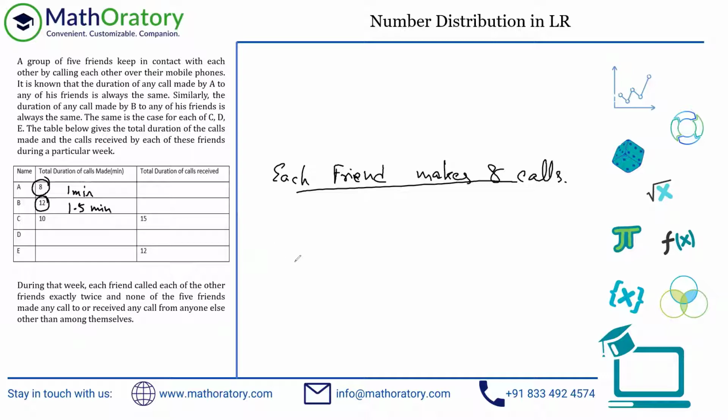The same thing we can do for C as well as whatever else is presented. So let's figure out C. C is 10 by 8, this is what we are looking for. Reduce it to 5 by 4, so you have 1.25 minutes. So each of those calls is a 1.25 minute call. Now, the interesting thing to note is which one you should be able to figure out next, and that is something you have to identify in these kinds of cases. This 15 that we have is a combination of calls from A, B, D, and E. That is not helping us too much because both D and E are unknown to us.